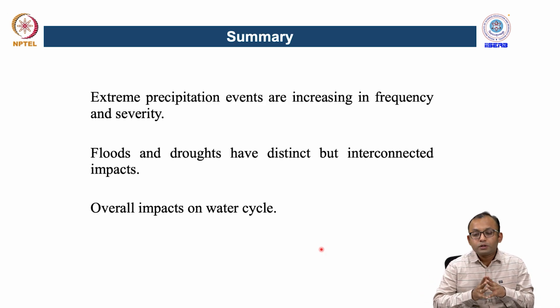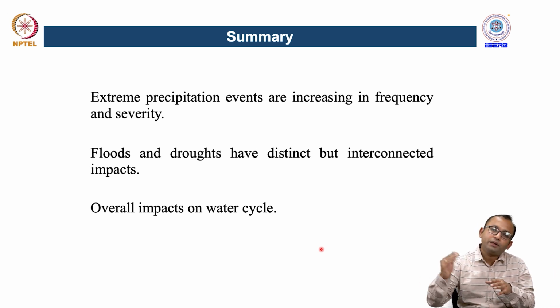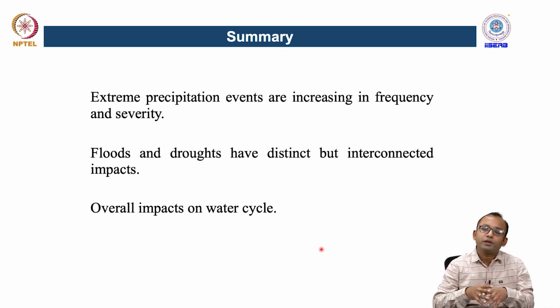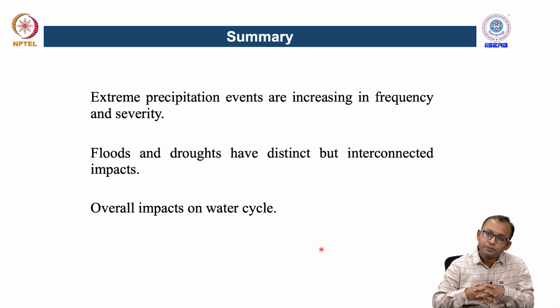So, overall in this particular lecture we have talked about what exactly extreme precipitation events are, and what their frequency and severity are in the historical and future projection scenarios. Then we have talked about different types of extreme precipitation linked events, for example, higher magnitude flood events where we have very extreme rainfall that can link to extreme flooding conditions in different parts of the world.